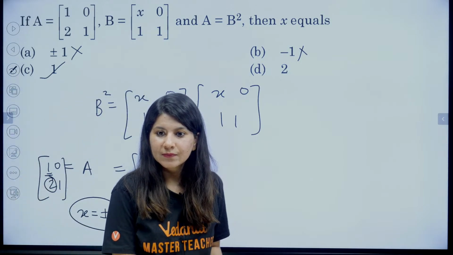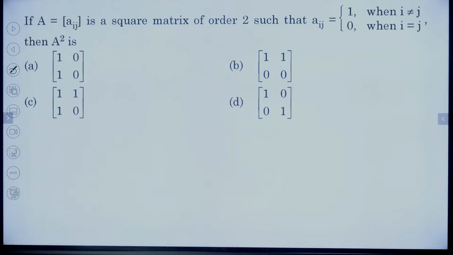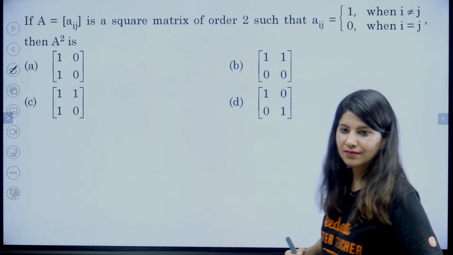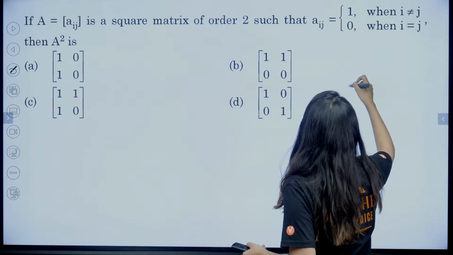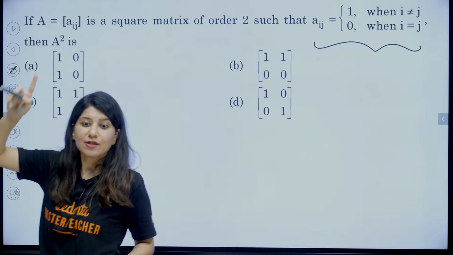Okay, all right. Let us move on to the next question. So here A equals a_ij is a square matrix of order 2 and this is given. We need to figure out A square. So first we need to construct the A matrix.